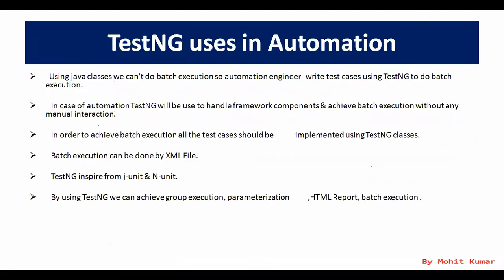Using a plain Java class, we cannot do batch execution. Batch execution means executing multiple test cases together. So an automation test engineer writes the test cases using TestNG to do the batch execution. In automation, TestNG is used to handle the framework components and achieve batch execution without any manual interaction. In order to achieve batch execution, all the test cases should be implemented using TestNG classes. Batch execution can be done by an XML file.